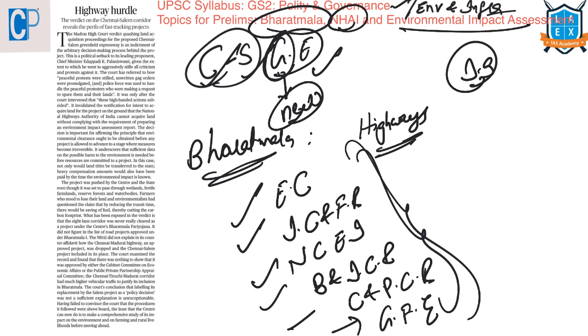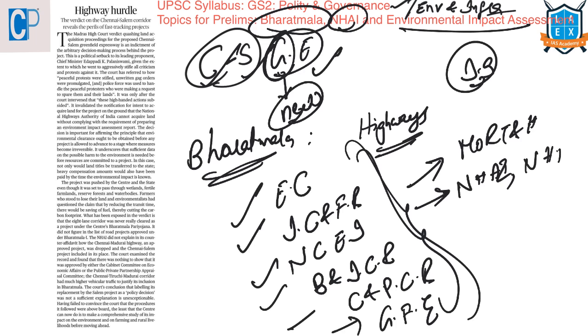All the aspects of this scheme will be managed by the Ministry of Road Transport and Highways, and this program will be implemented through National Highway Authority of India, National Highways Infrastructure Development Corporation Limited, and also by the Ministry of Road Transport and Highways as well as State Public Works Departments.